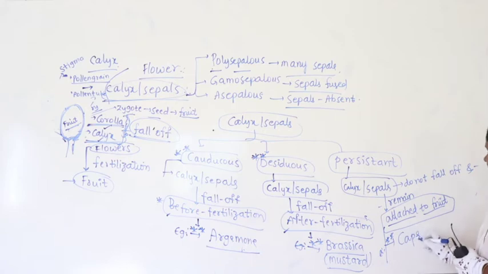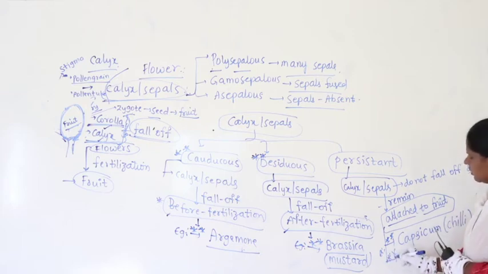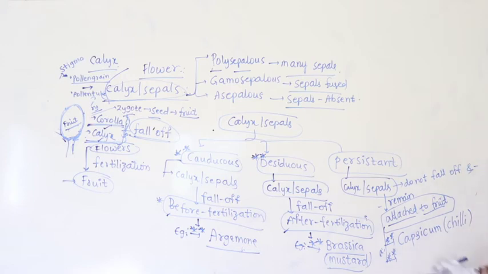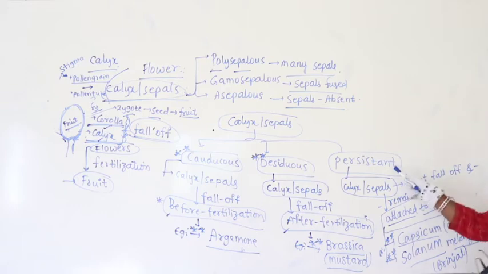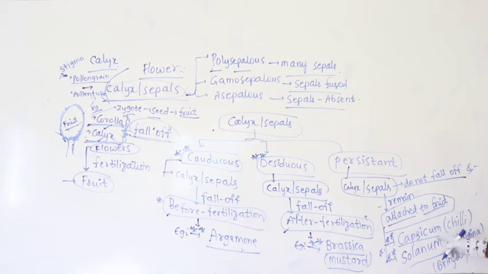Here the best examples you can take are capsicum, that is called chili, and also Solanum. You can take Solanum melongena, which is nothing but brinjal. So for persistent, calyx or sepals do not fall off and remain attached to the fruit. For example, capsicum we find chili, Solanum melongena is nothing but brinjal.